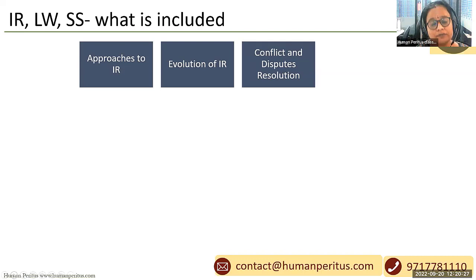Conflict and disputes resolution. There are systems which have been prescribed, for example collective bargaining for conflict resolution, then conciliation, arbitration, adjudication, and mediation. What are the distinctive features of these mechanisms? We must have a clear idea about these mechanisms.